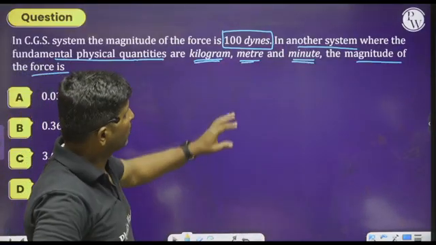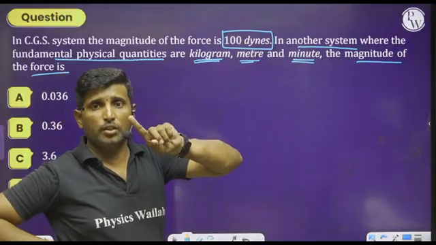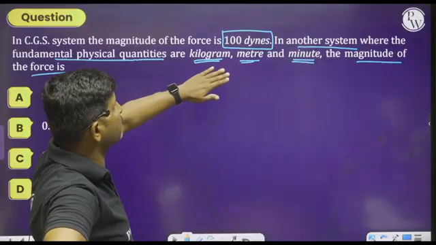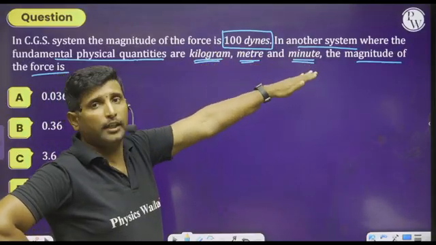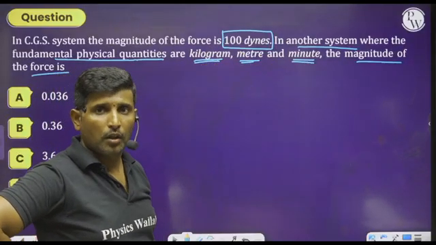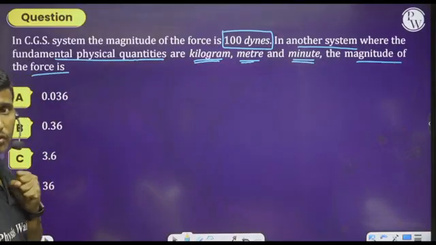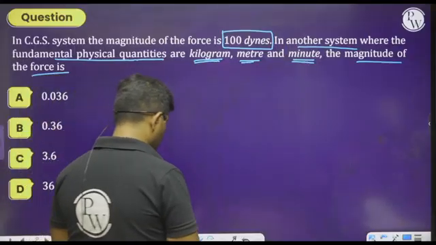So see here, one system is given as CGS and the other system has kilogram, meter and minute as the fundamental quantities. How can we convert, or get the value of this force in the second unit? Please observe this.